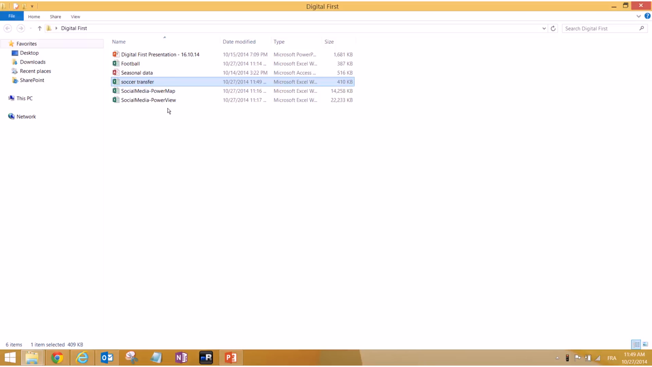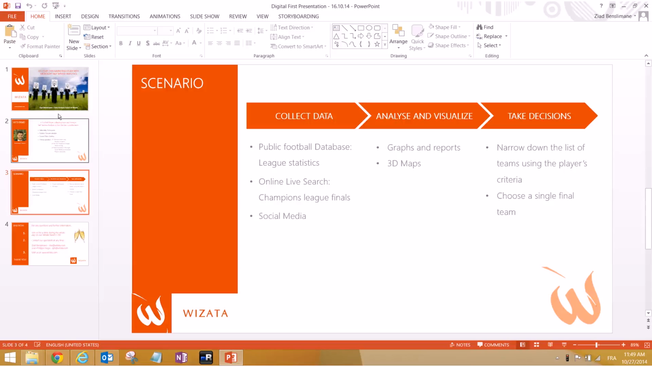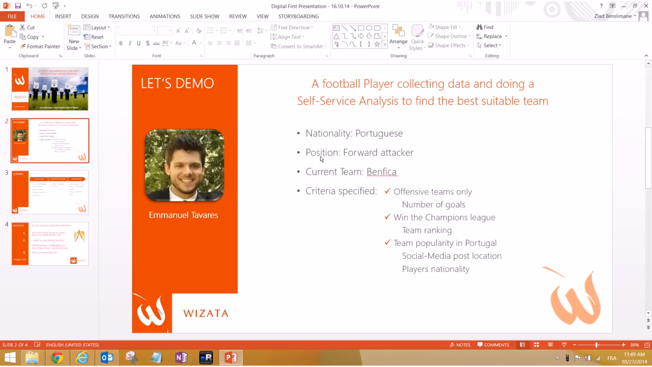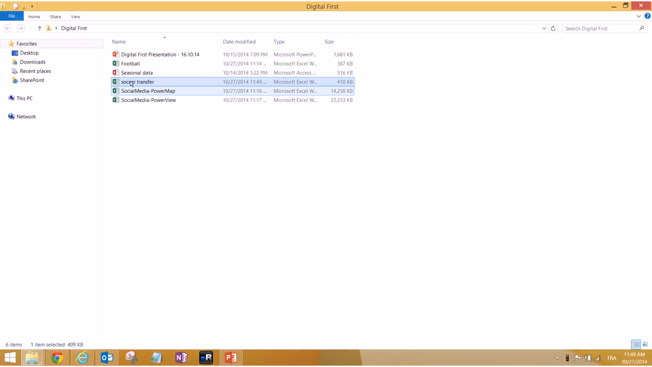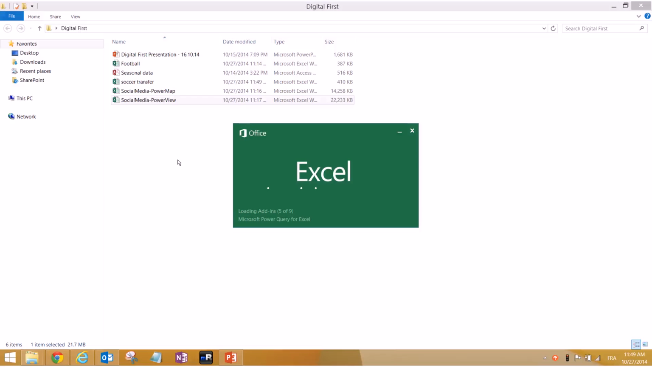Now we have looked at Power Query and Power View, and we have analyzed. Let's go back to the slide where it says the criteria, number of goals, and team ranking. So we said we will also analyze the social media. So let's go ahead and look at that. For social media, I have a Power Map and a Power View. So I'll go to the Power View. We'll look at Power Map later.